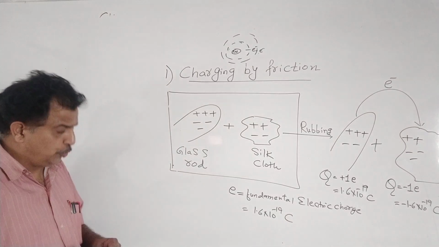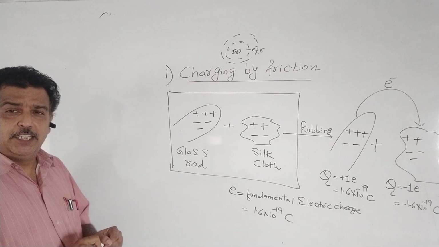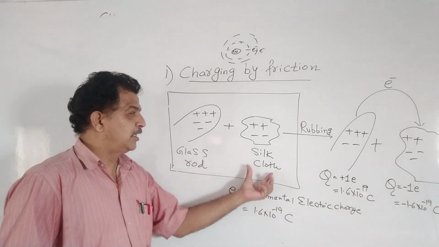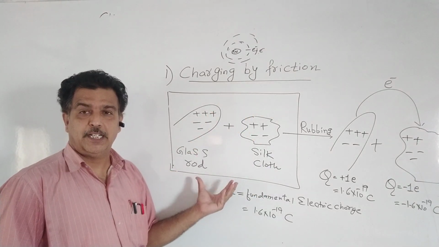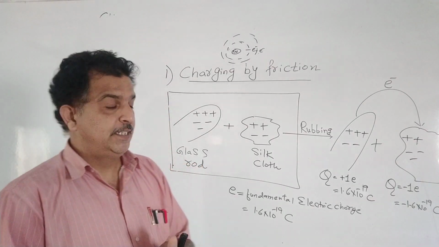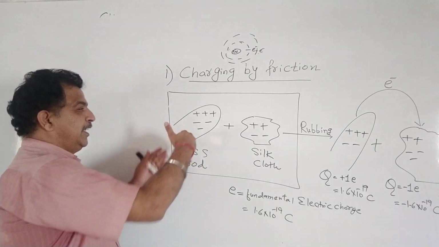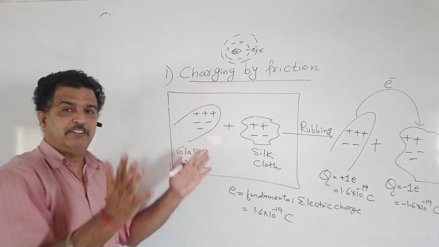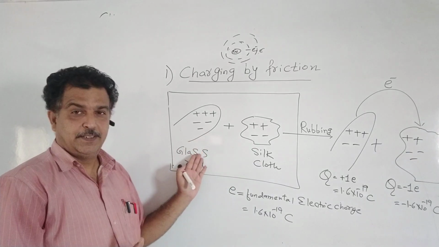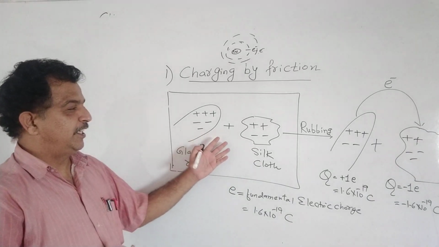So what is the conclusion? Initially, the glass rod and silk cloth were electrically neutral, meaning they consist of an equal number of protons and electrons that nullify each other. Every substance found in nature is neutral. When we rub them, heat is generated.